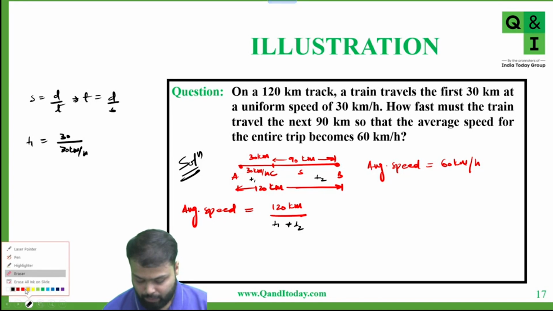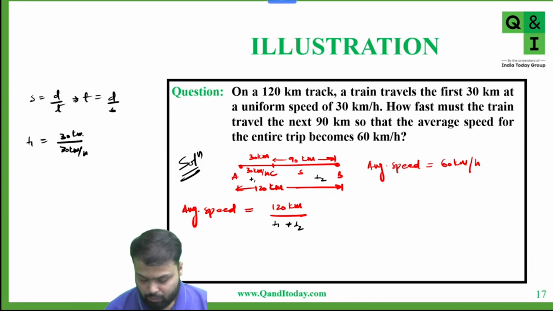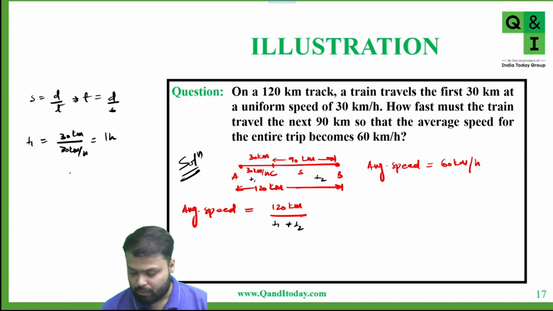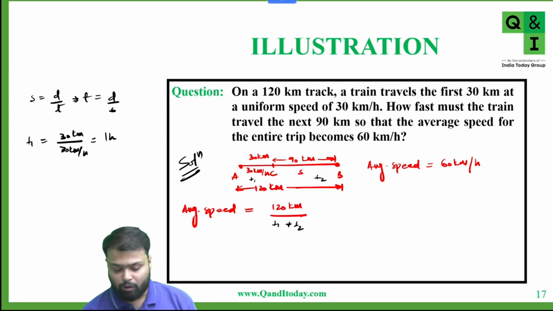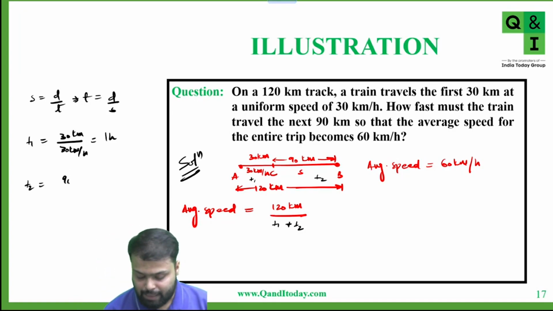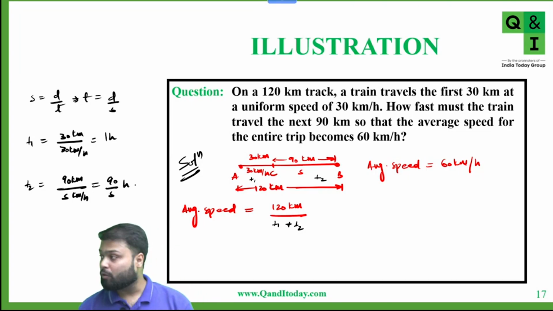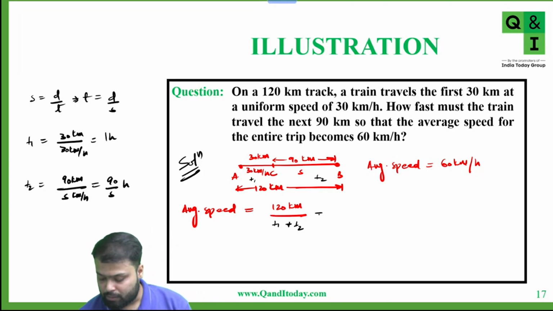30 kilometer. Okay. So this is equal to 1 hour. So T1 is 1 hour. Similarly for T2, distance is 90 kilometer, but we don't know the speed. So let's say speed is S kilometer per hour. So T2 is 90 by S. Yes or no? Now put, so average speed given is 60 kilometer per hour.